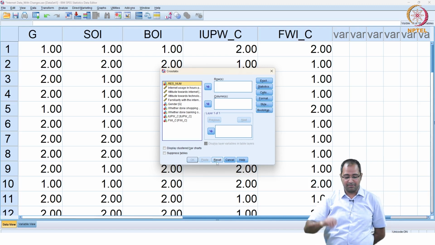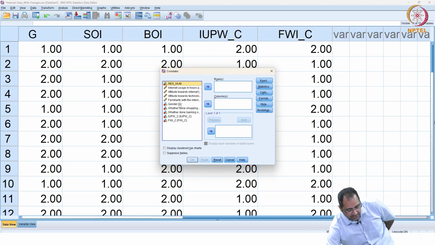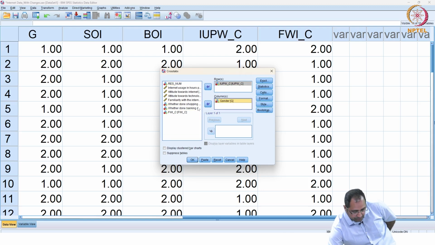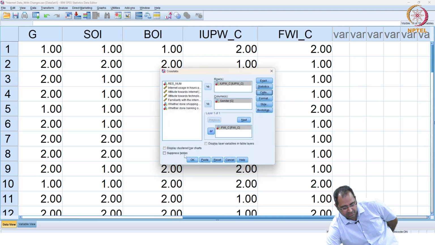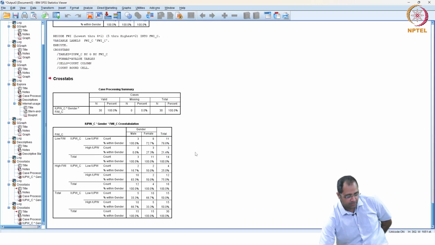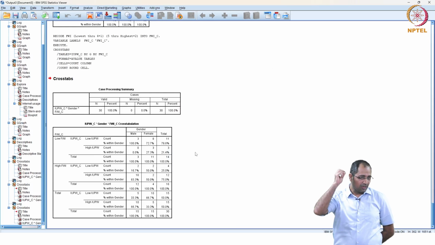Familiarity is now control variable, layer, we will add that in. So IUPW row, gender column, and familiarity as the control variable or the third variable that we will introduce to see whether still the association between gender and IUPW holds. So again go to cells, and click on percentages row and click OK, and you will get this. And I'm not going to interpret because you interpret on your own, please.